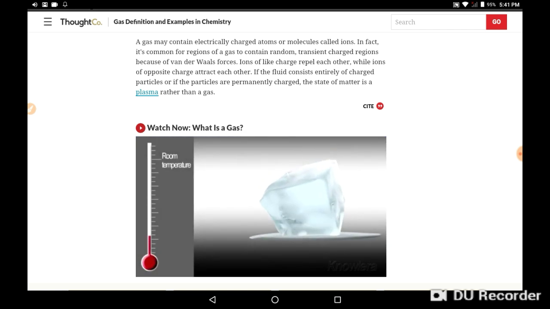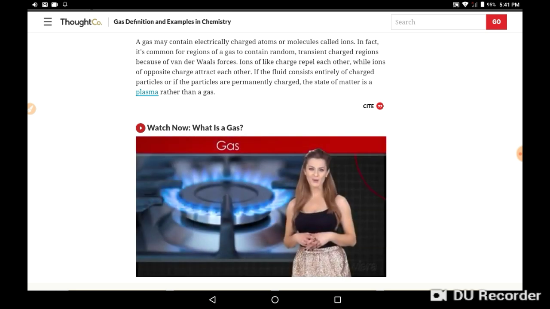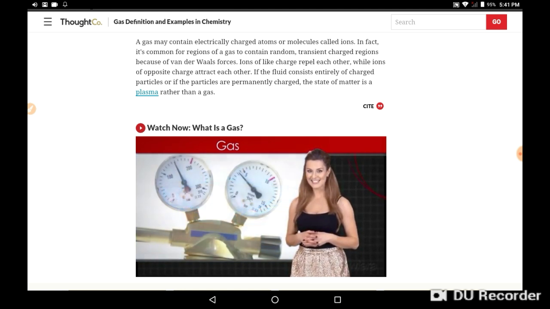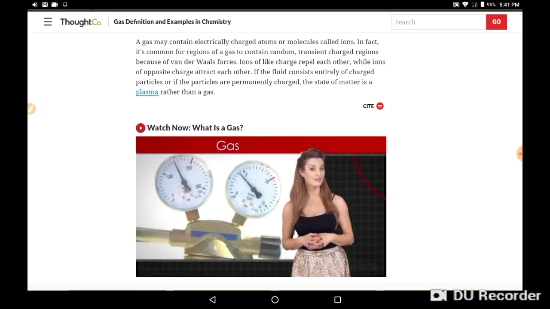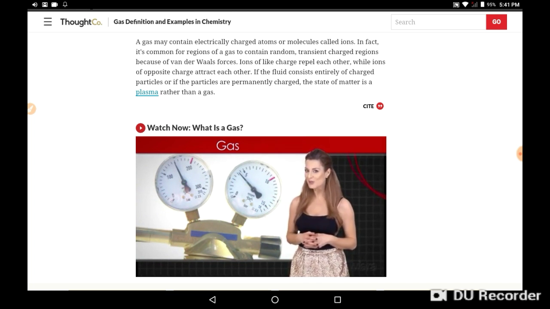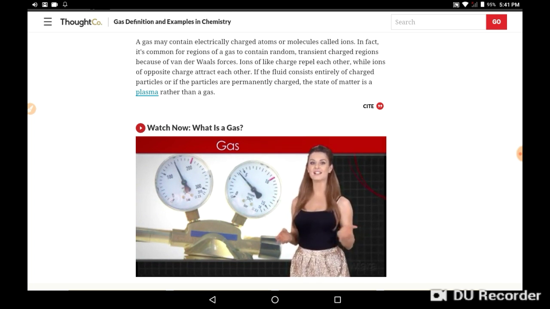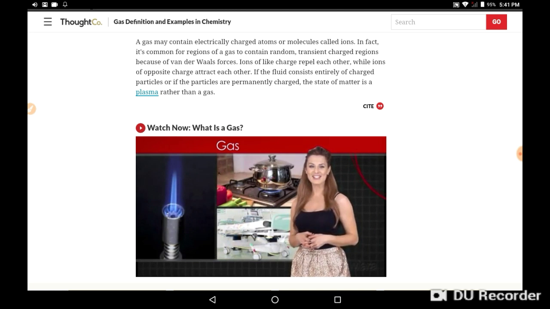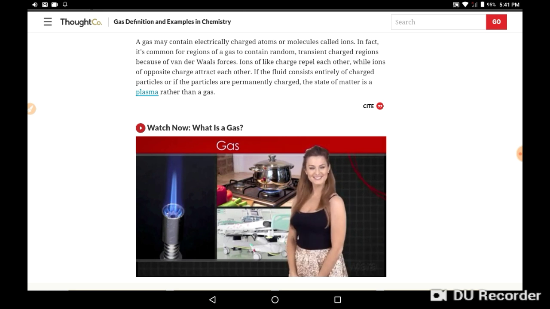Last, gases have melting points and boiling points that are below room temperature. For the most part, we are unable to see gases because of the space between their particles. Scientists have to use characteristics like pressure, volume, number of particles per unit area, and temperature to discuss and identify them. Gases are commonly used in things like cooking, healthcare, and scientific research, and they even make up the air we breathe.